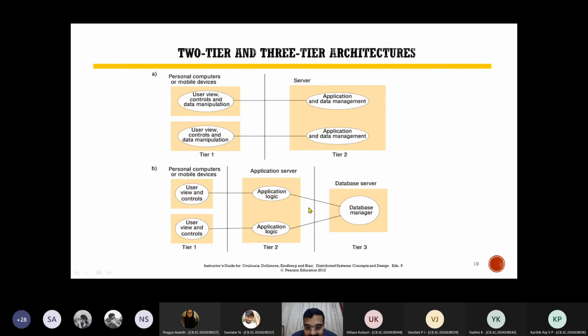You don't want everybody to talk to the database server, because your database server needs to be secure. You don't want anybody and everybody tweaking into the database server. So what do you do? You have an application server in between, so that nobody has access to the database server. Only the priority users are given access.